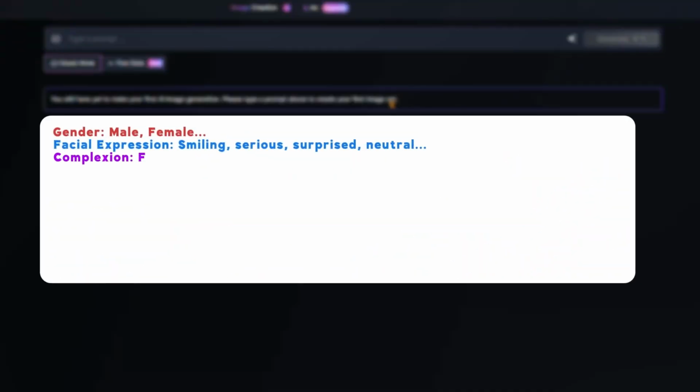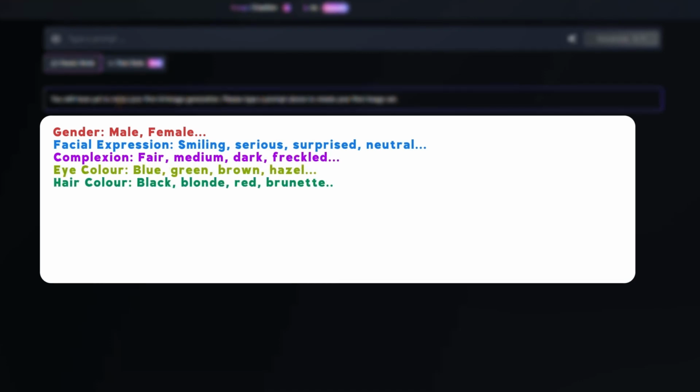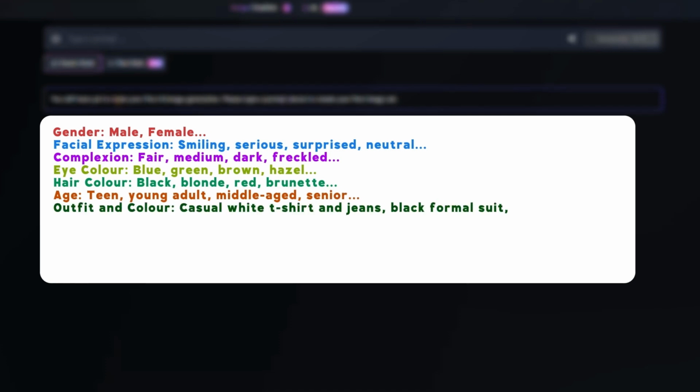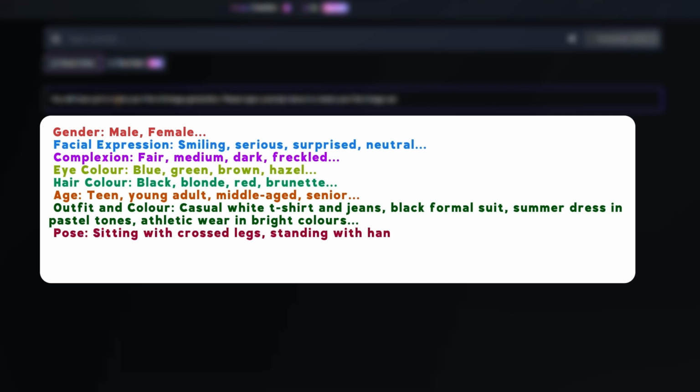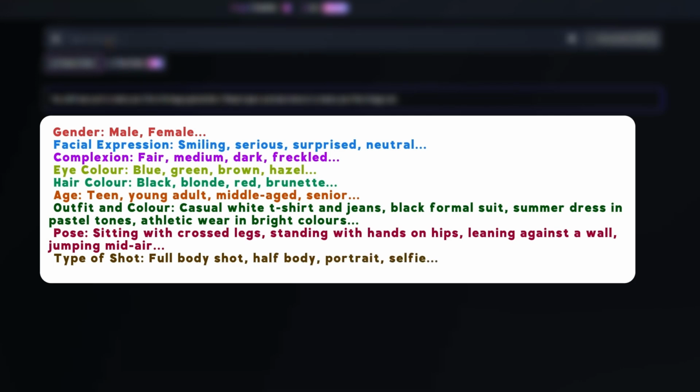When crafting a text prompt for an AI image generator, be sure to include key details such as the subject's facial features, complexion, eye color, hair color, and age. Also, specify outfit type and color, the subject's pose, and the type of shot, whether it's a full-body image, half-body, portrait, or selfie. The order of these details doesn't matter as long as they're all included.